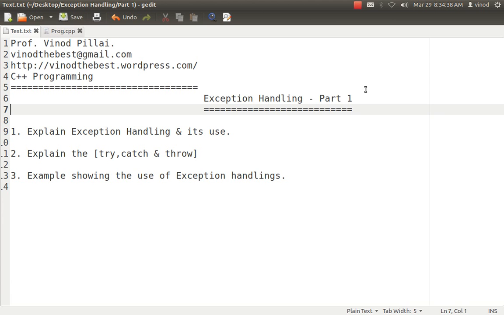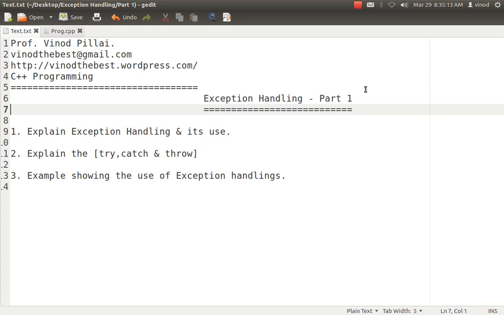So let's start. First and foremost, exception handling is one of the features added in the later stages of C++ development. That means in the initial stages of C++, you will not see features like exception handling. So it may be possible that you know C++, but you have never heard about exception handling because you learned C++ at the early stages. So for those users who don't know, exception handling is one of the features with the help of which we can handle the error. Okay, I said we can handle the error. I didn't say we can avoid the error.